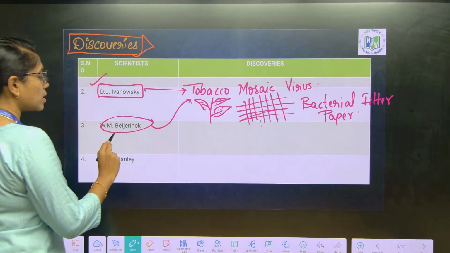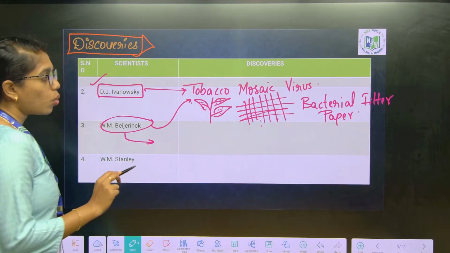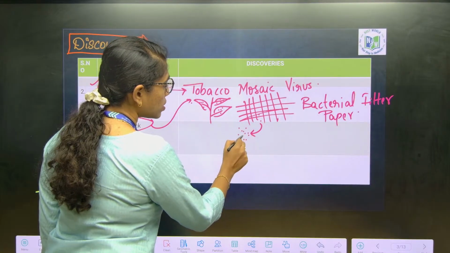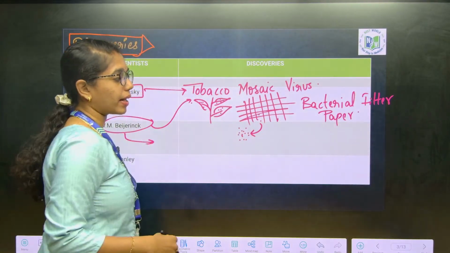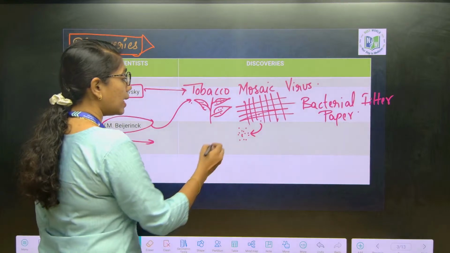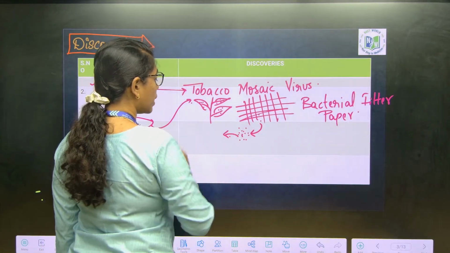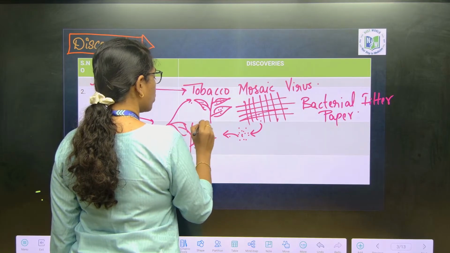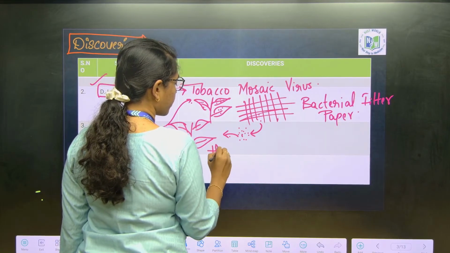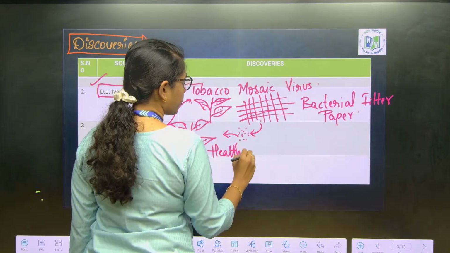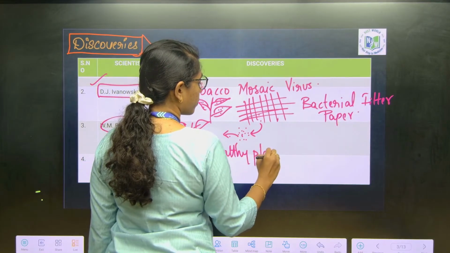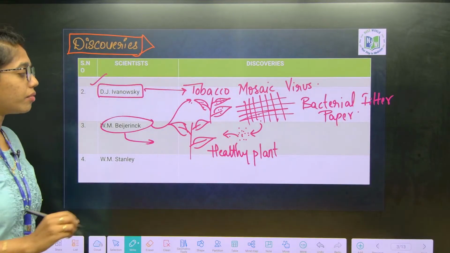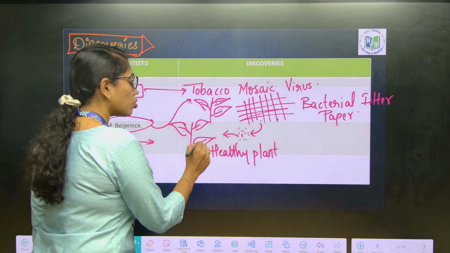And next it is M.W. Beijerinck, who transferred this fluid, which had passed through the bacterial filter paper, and subjected it to a healthy plant. Fine, right? He subjected this fluid to a healthy plant and observed that the healthy plant also got the disease.